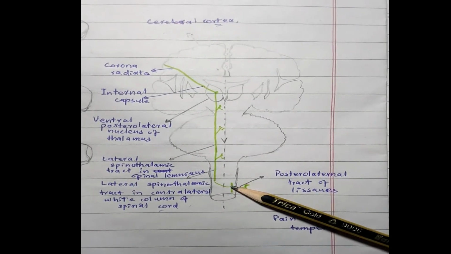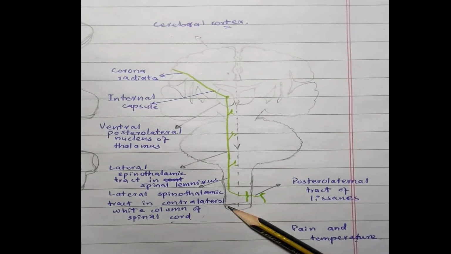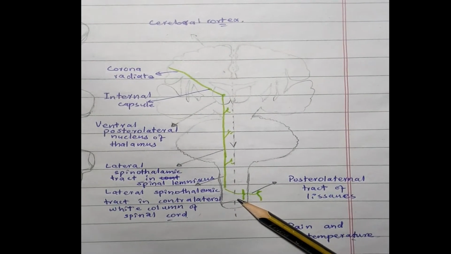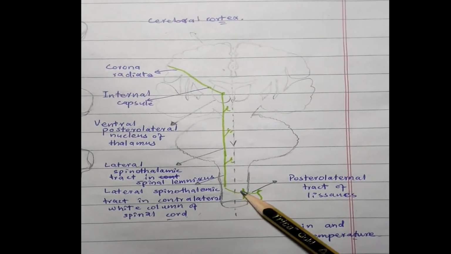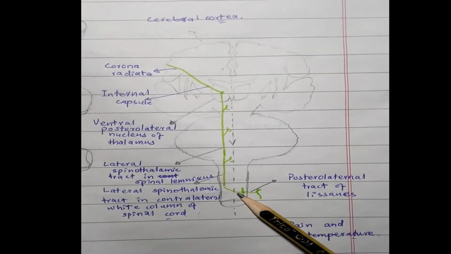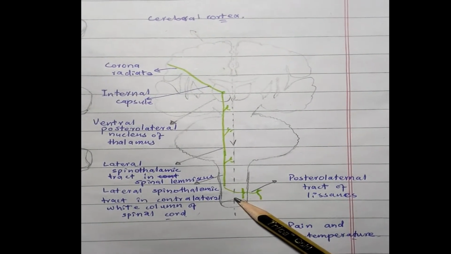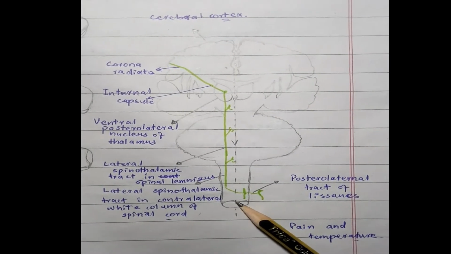Then the second order neurons are present in the dorsal gray horn, and mostly they cross the midline, as you can see in this diagram. The first order neuron synapses with the second order neuron within the dorsal gray column.